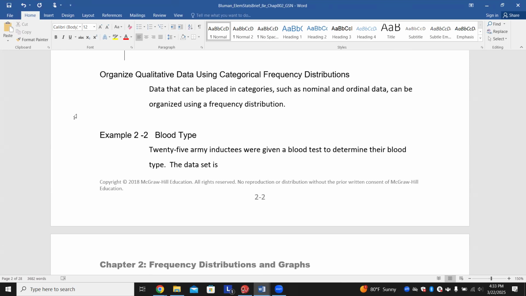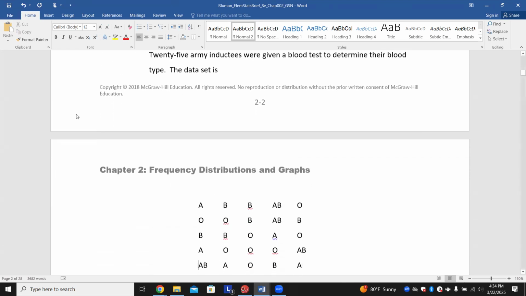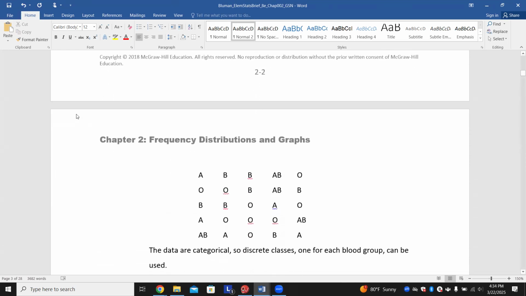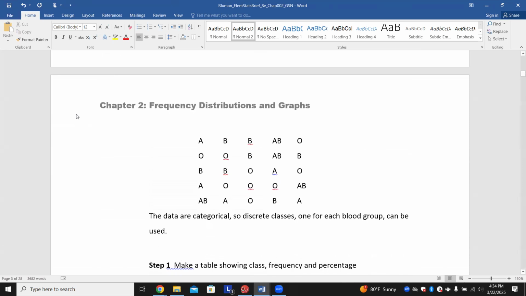But the example they went with was, in example two, blood type. So 25 Army inductees were given a blood test to determine their blood type. The data set is this right here. So they're either A, B, or O. We're totally ignoring positive and negative. This data here would be an example of categorical. There's no number value, but they are able to fall into some category.